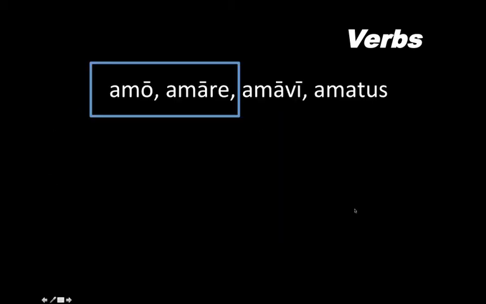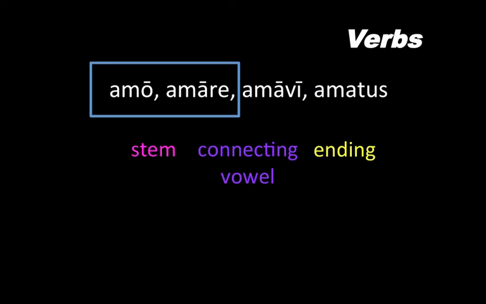We build the verb by taking one of the first two principal parts, mainly the second, to get our stem. We add the connecting vowel, and then we put on the corresponding ending for the tense. So for example, for the present, we take the stem which comes from up here, add the connecting vowel, a, and then add the personal ending. The T here tells us that it's a present verb, so he loves. Now if we change it to the bat ending, now we're making it he was loving or he loved.